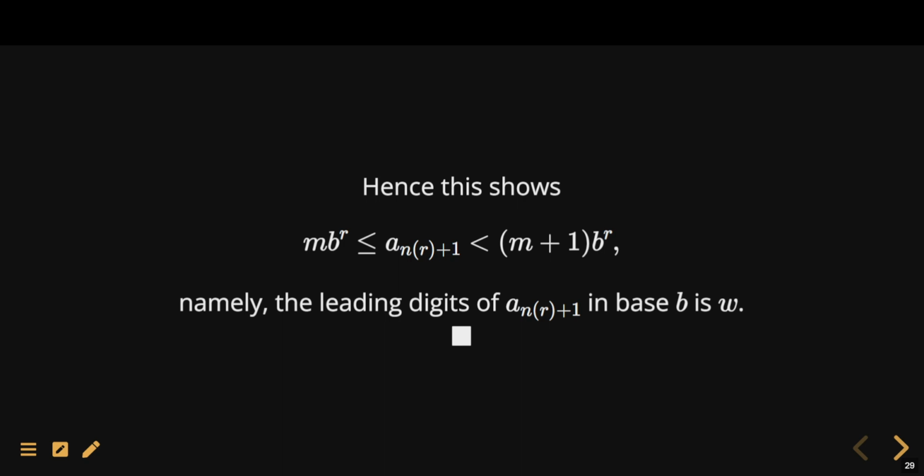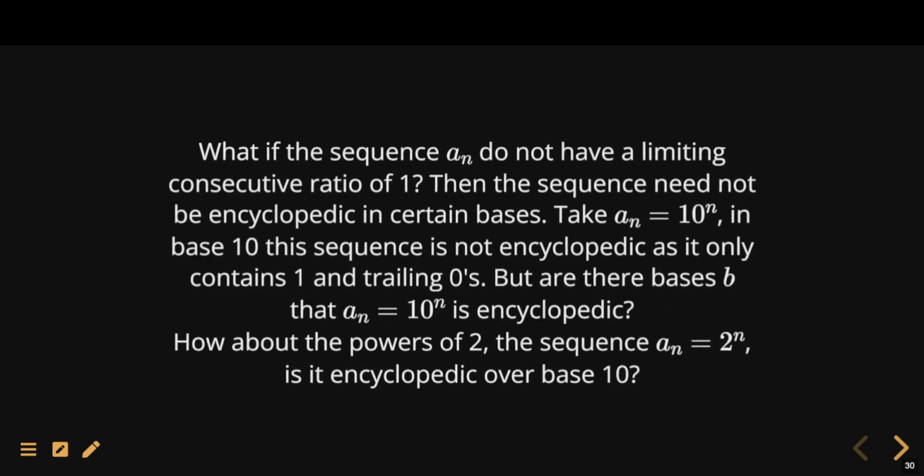So now some questions. What if the sequence AN does not have a limiting consecutive ratio of 1? Then the sequence need not be encyclopedic in certain bases. For example, if you take the sequence AN that is equal to 10 to the n, then the consecutive ratio is actually 10. And in base 10, the sequence is not encyclopedic at all because it only contains a 1 and a bunch of zeros, right? So you will not be able to find your phone number there.